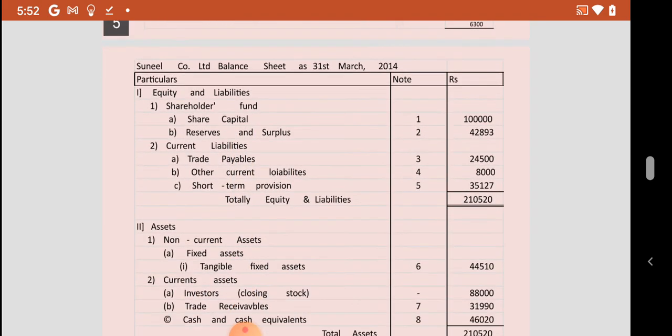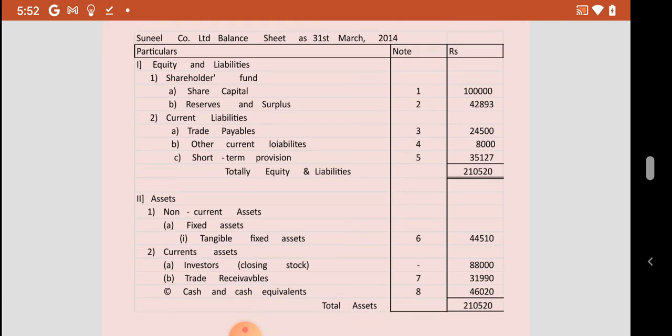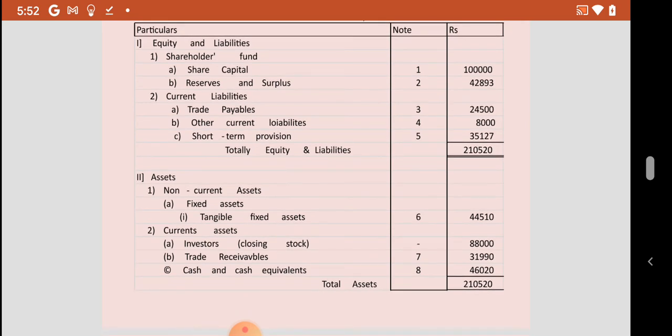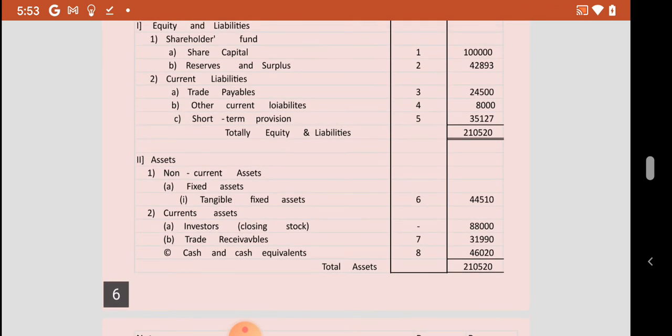Here we have the balance sheet of Sunil Company as on 31st March 2014. Equities and liabilities. Firstly, the shareholders' funds. Under that we have share capital 1 lakh, reserves and surplus 42,893. Current liabilities. Under that we have trade payables 24,500, other current liabilities amounting to rupees 8,000, short term provisions amounting to 35,127. So total equity and liabilities amount to 2,10,520.